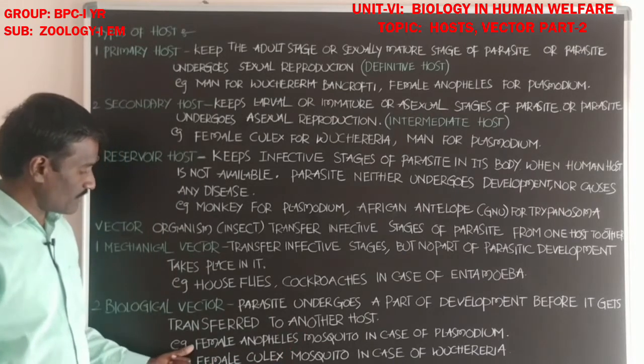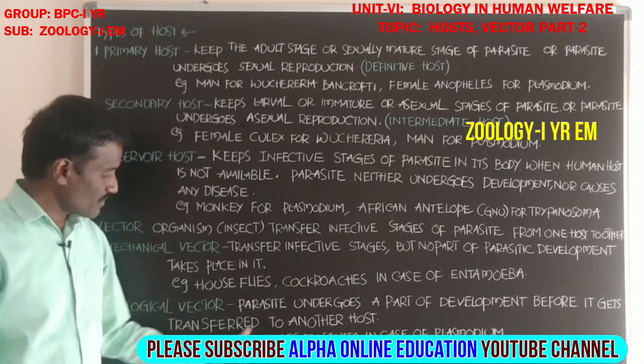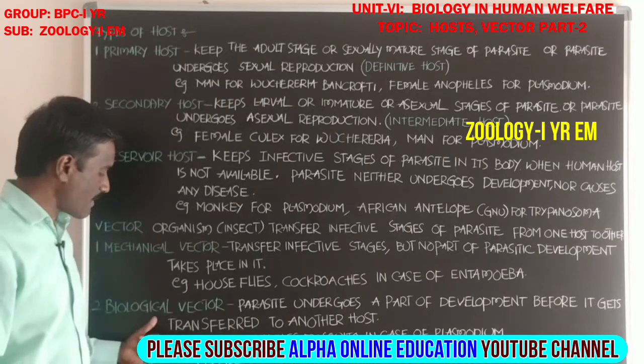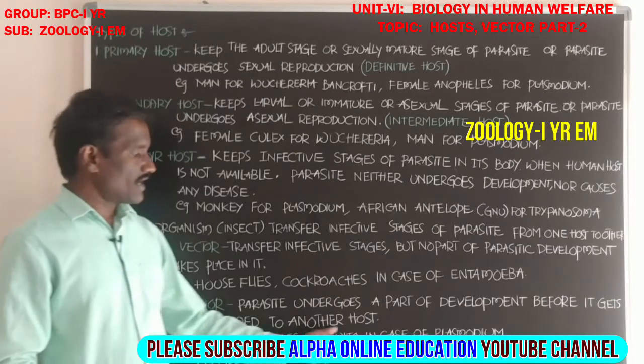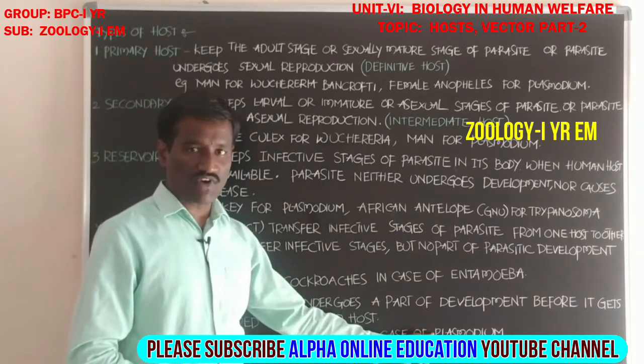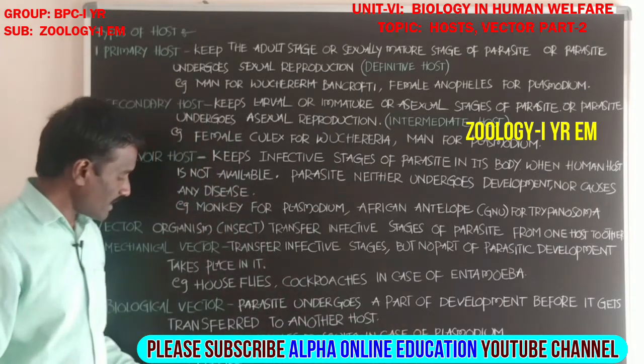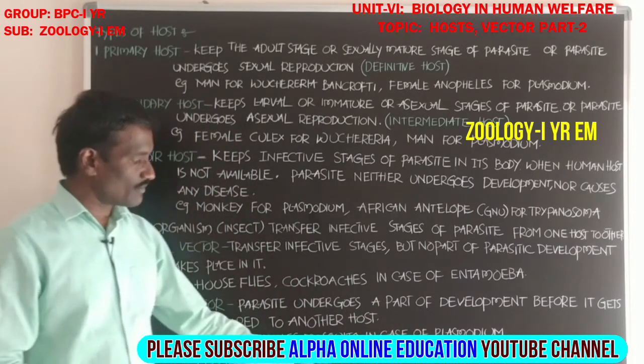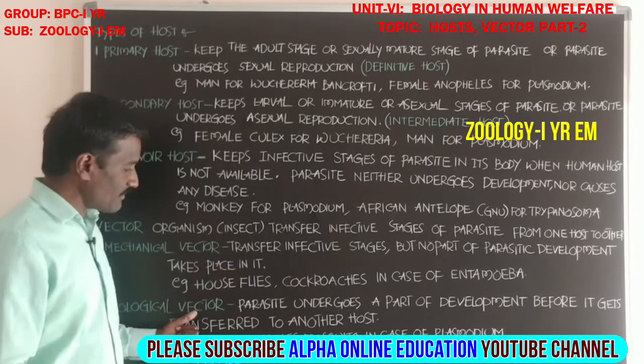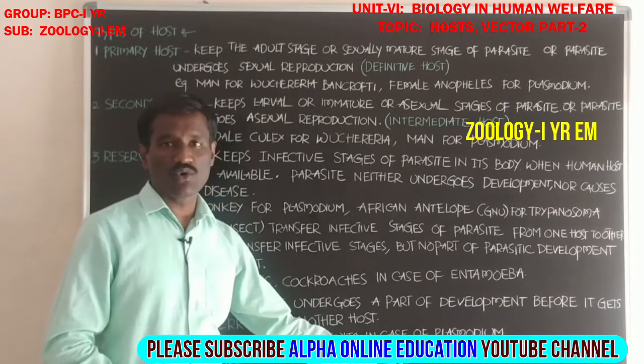Before it enters another host, the parasite goes through some amount of development in the body of the vector which transfers the infective stages of the parasite. That is called a biological vector. For example, the female Anopheles mosquito is the biological vector in the case of Plasmodium vivax. Next, the female Culex mosquito is the biological vector in the case of Wuchereria.